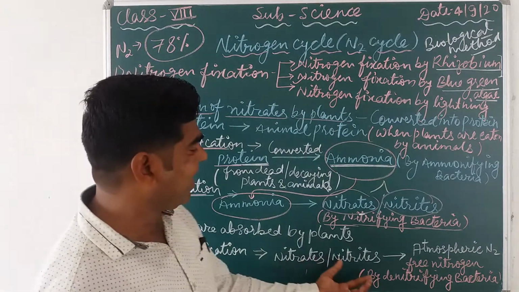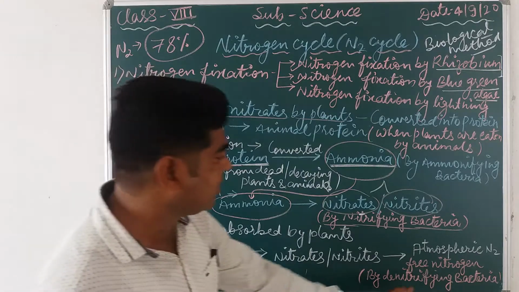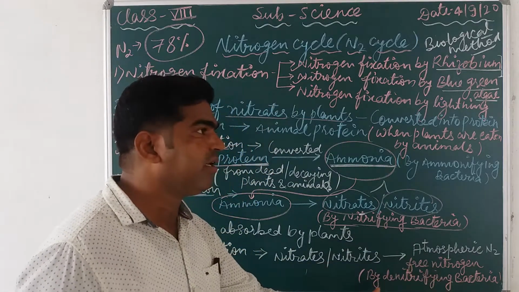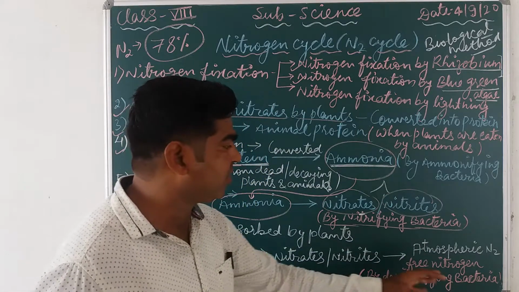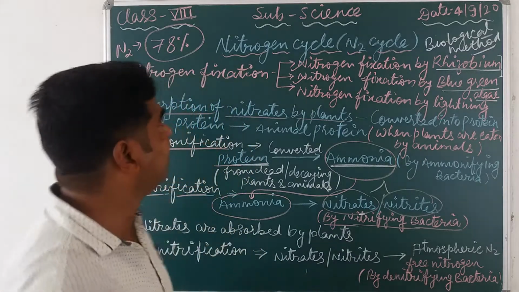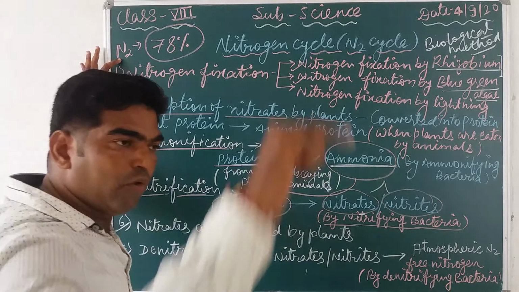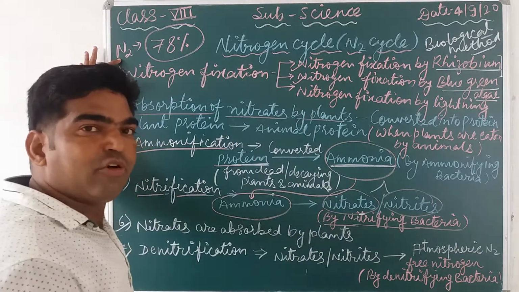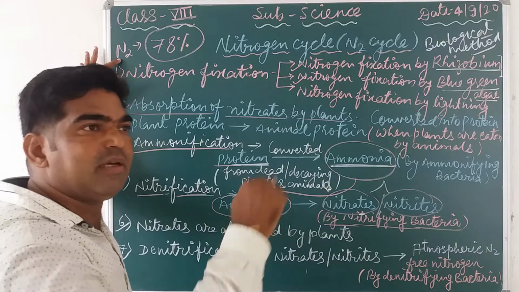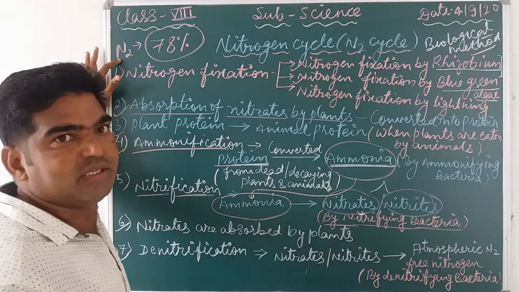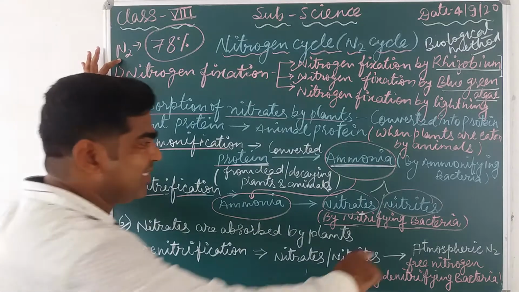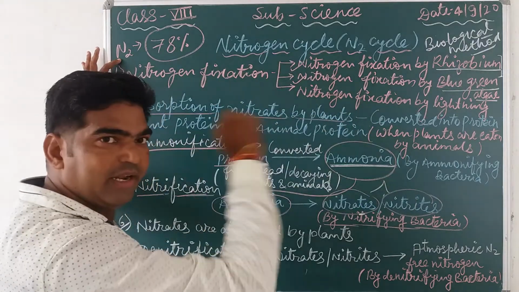This nitrates and nitrites, compounds of nitrogen, are again converted into free atmospheric nitrogen and released into the atmosphere, and again what happens? The whole amount of nitrogen is regulated, fixed, or controlled in the atmosphere.